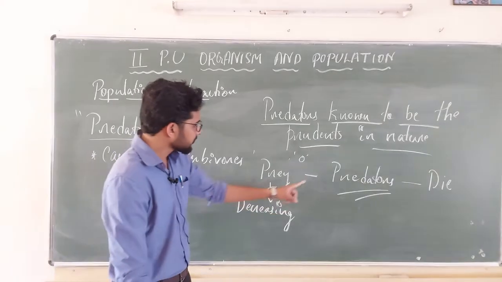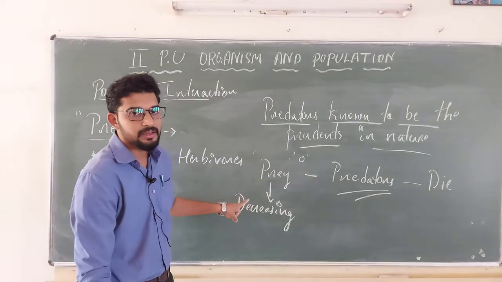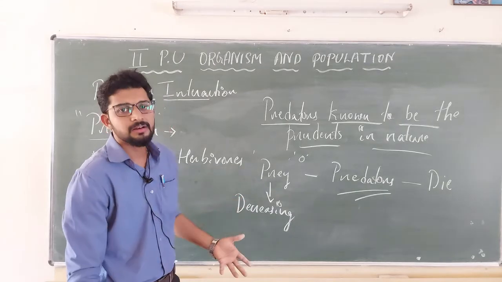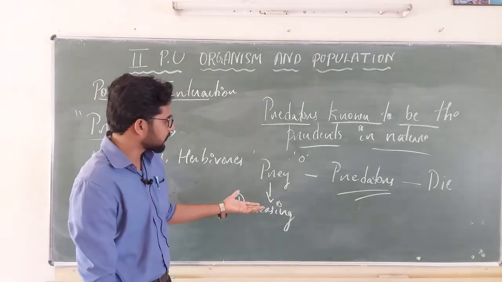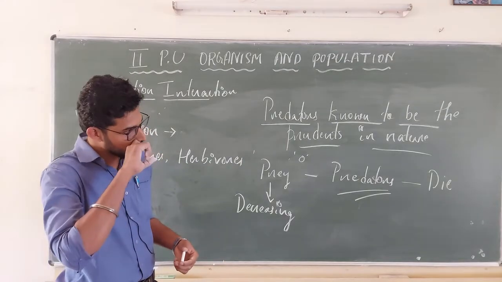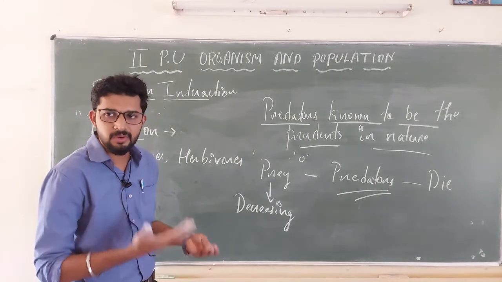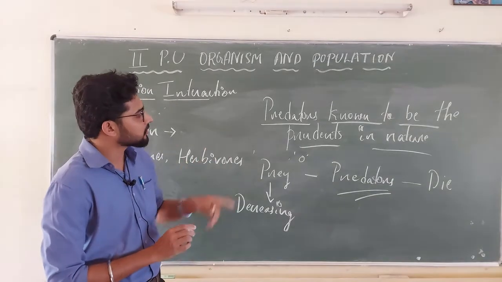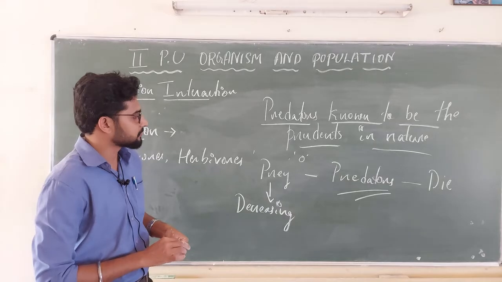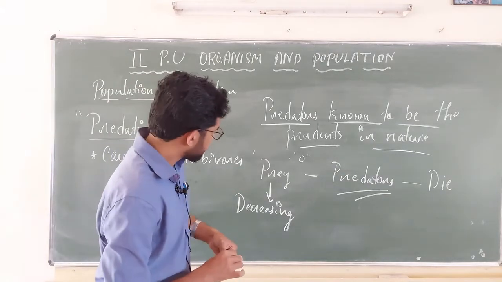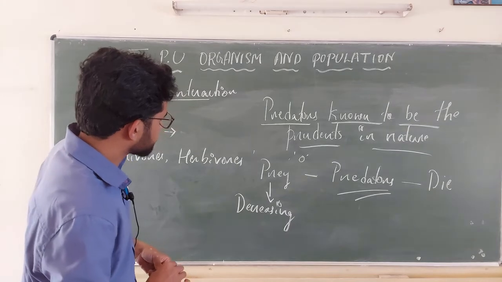If the predator is over-exploiting the prey, then there is very heavy competition among the organisms. Because of that, there is elimination of the weaker one and the stronger one will survive, and there is no biological balance. So predators are called prudent in nature. This is important. Predators are known to be prudent in nature.